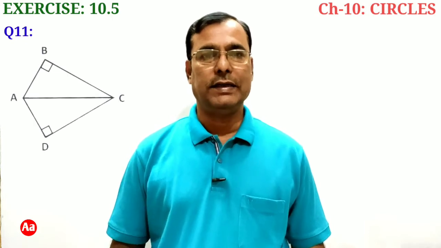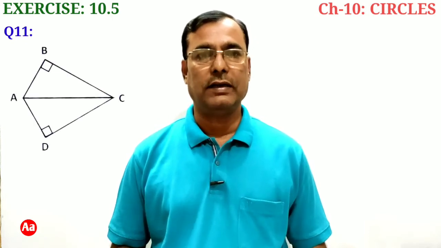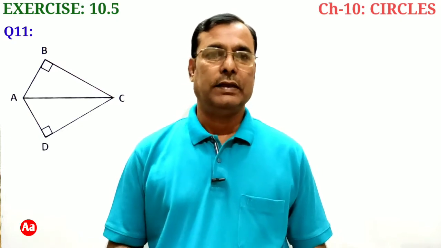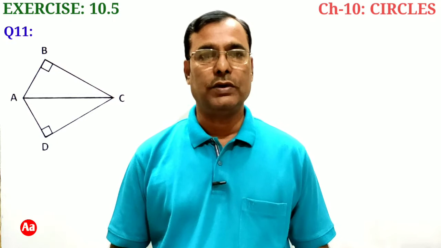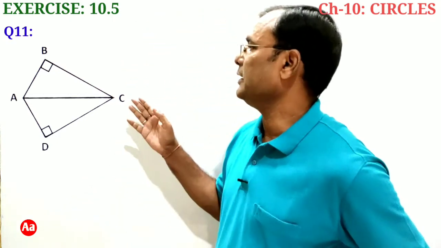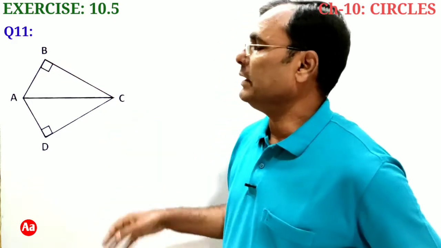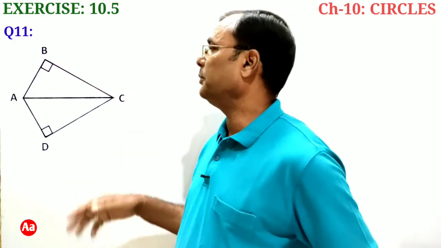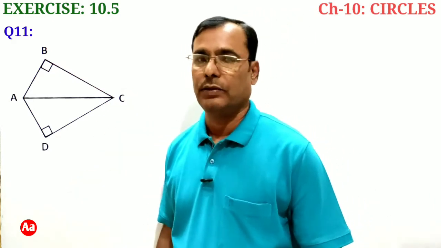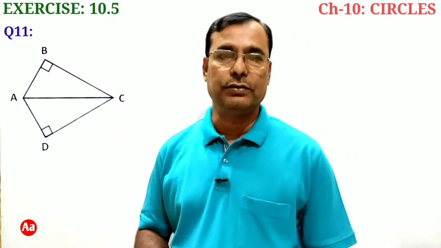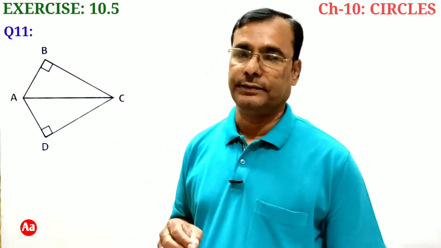Question number 11. ABC and ADC are two right triangles with common hypotenuse AC. Prove that angle CAD is equal to angle CBD. In this figure, ABC and ADC are two right triangles with common hypotenuse AC. We have to prove that angle CAD is equal to angle CBD.